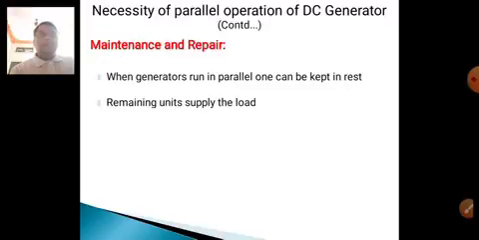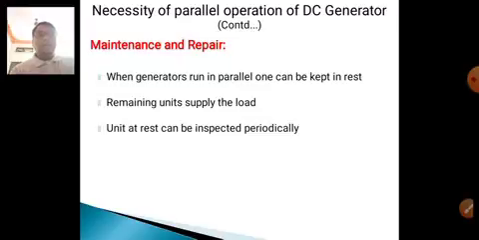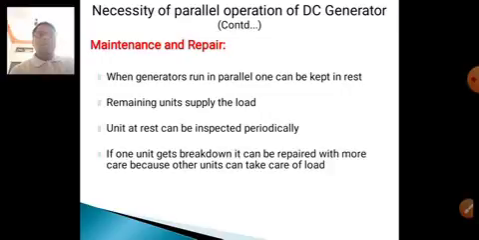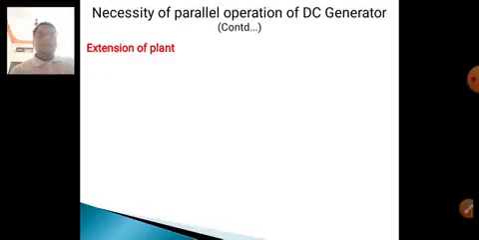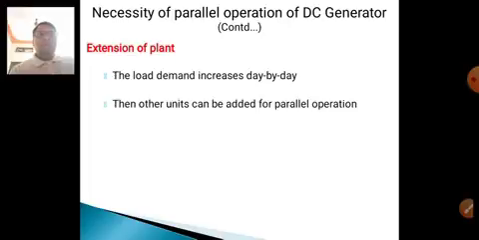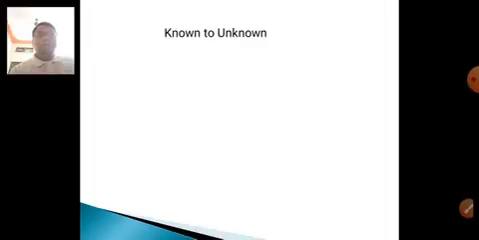For maintenance, when generators run in parallel, one can be kept at rest while the remaining units supply the load. The unit at rest can be inspected periodically. If one unit breaks down, it can be repaired with more care because another unit can take care of the load. For extension of plant, the load demand increases day by day, so other units can be added for parallel operation to meet the increasing load demand.